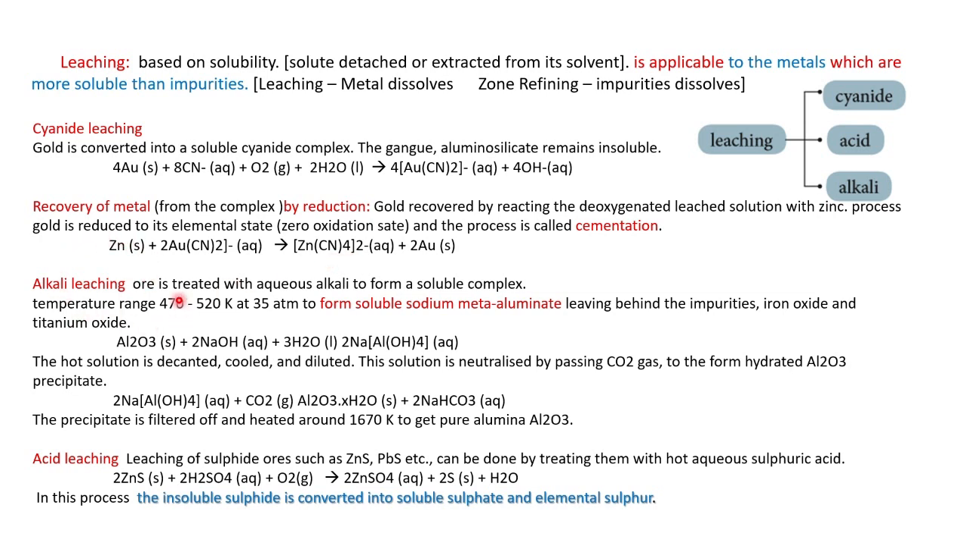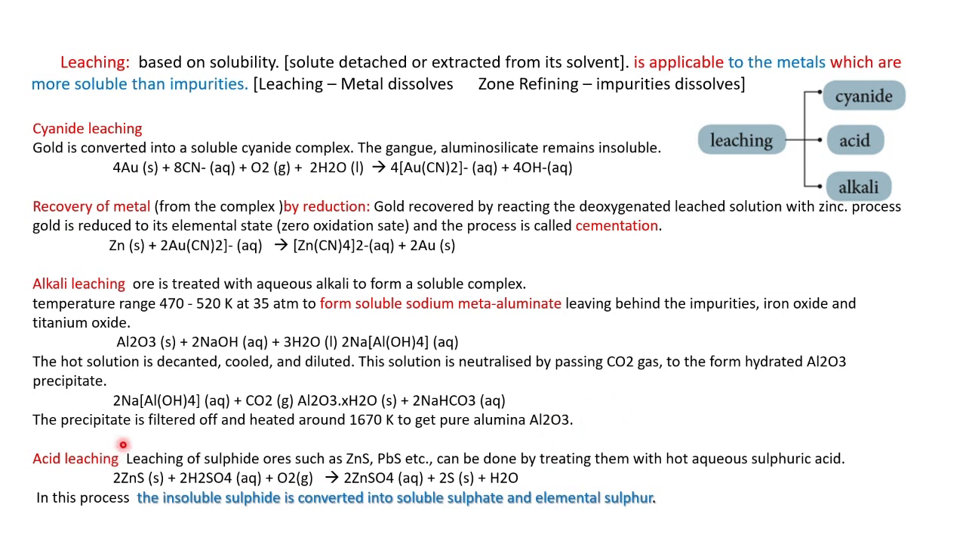Then alkali leaching: with sodium hydroxide, the alkali, it forms a complex. On decantation, cooling and dilution, on passing carbon dioxide, it gives the hydrous form of the metal. Hydrous means water molecules are present in the metal. On heating at higher temperature, the water molecules are separated out and we get the pure metal.